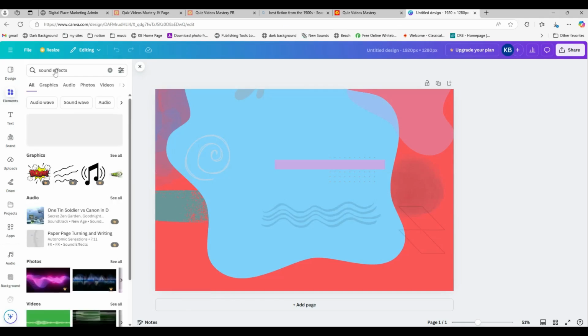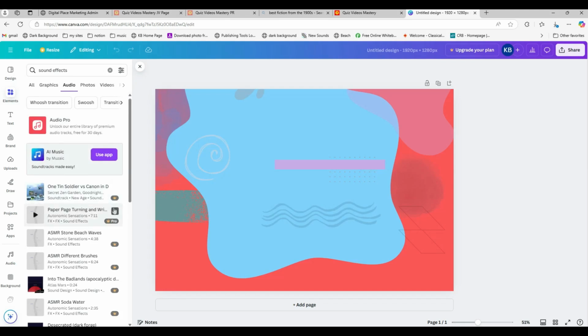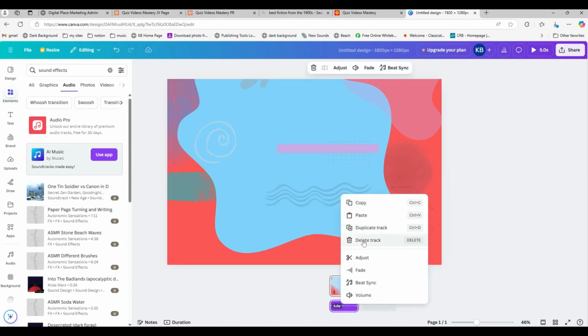And I go to audio here, to the audio tab. You'll see all of these have the little crown there. That means the pro version is needed. If I were to pick one of these, I can't download it unless I pay for upgrading my account. So that's a no-no. So I'm going to just get rid of that, delete track.